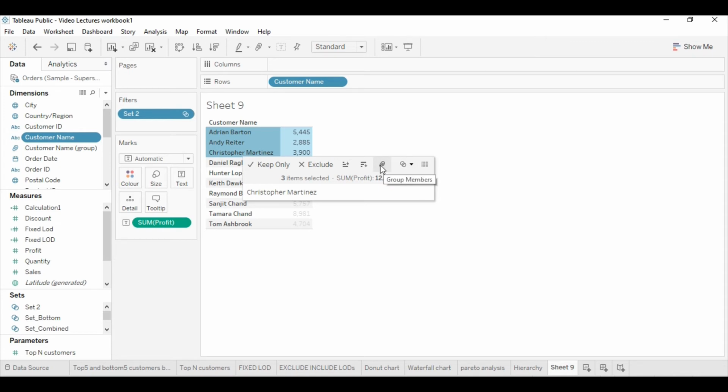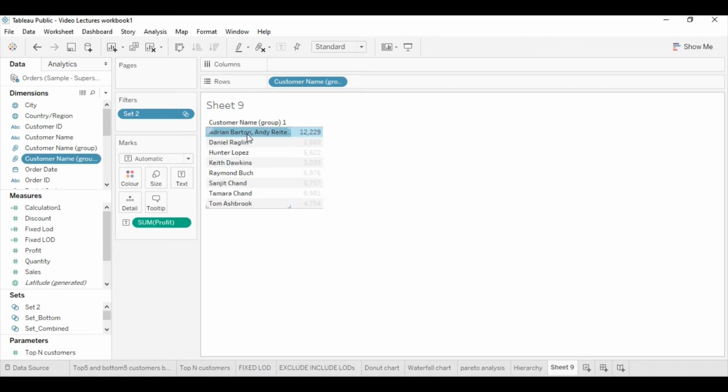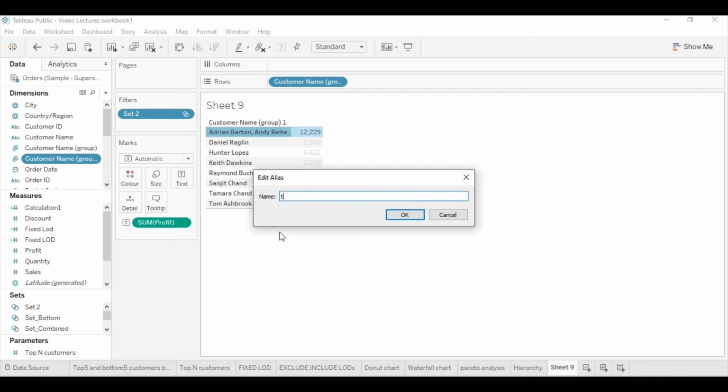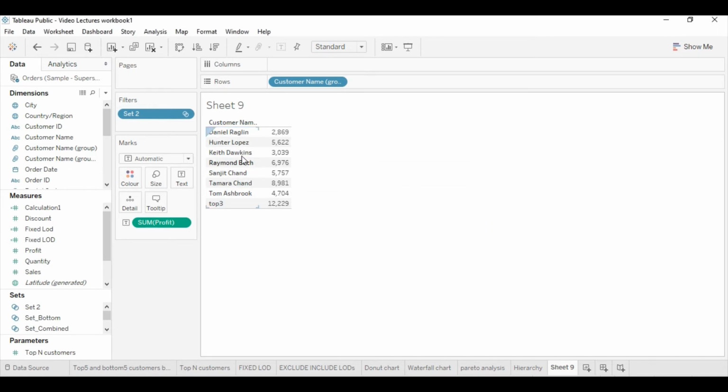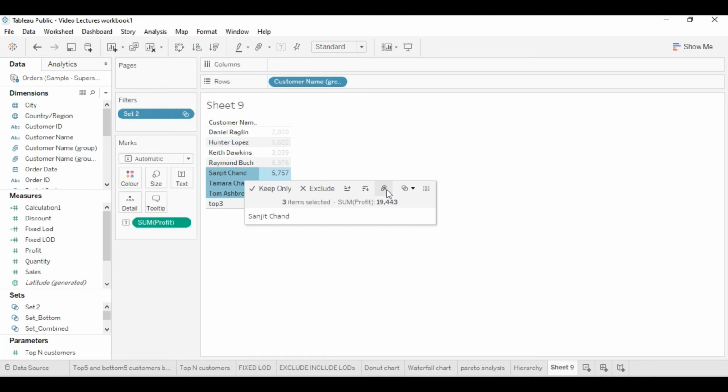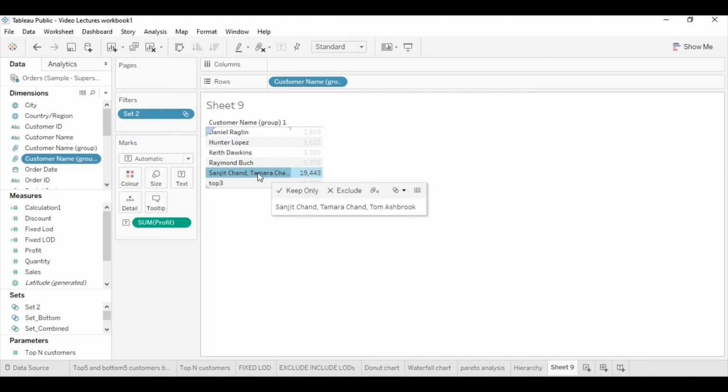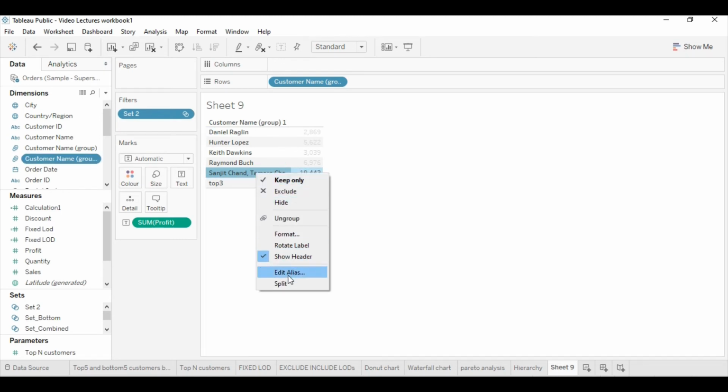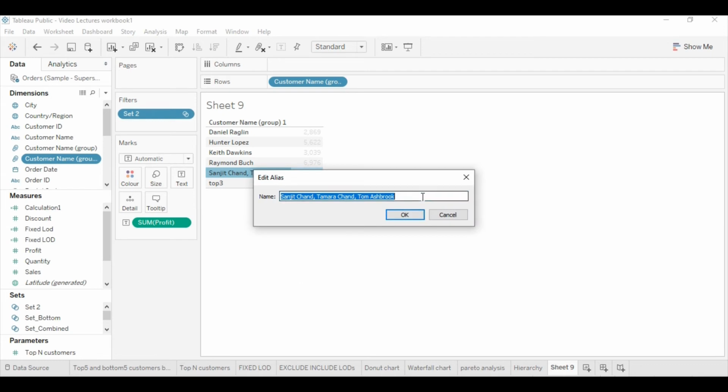So you can create a group by clicking on this pin icon. Click on that, and you can see the group is getting created here. I can rename this group. Okay, this is for the top 3 customers. Likewise, you can select another 3 and create a group. You can see the group is getting created. You can alias it whatever you want.